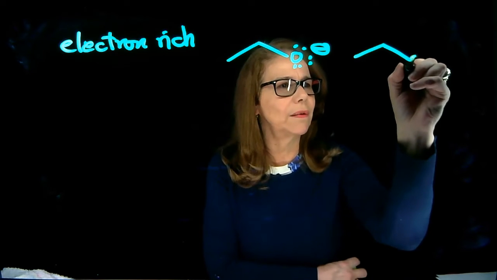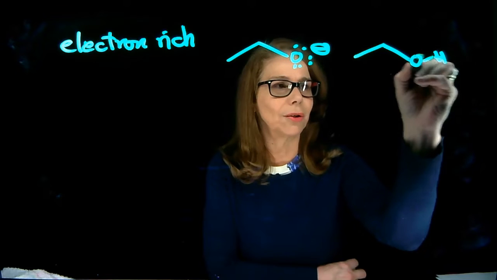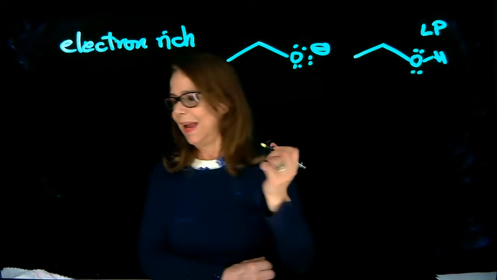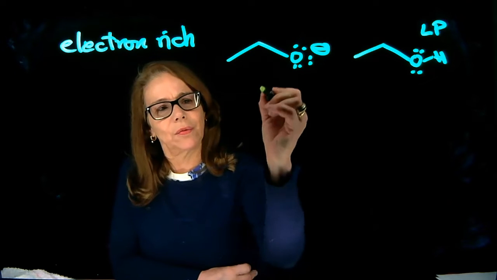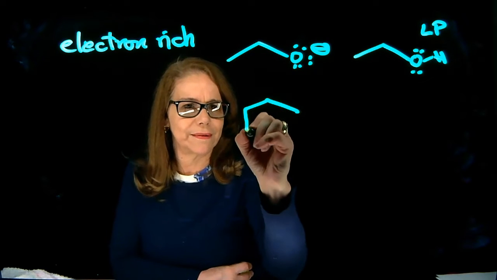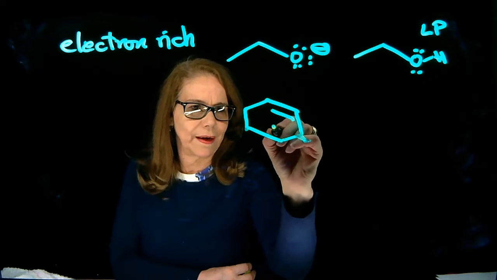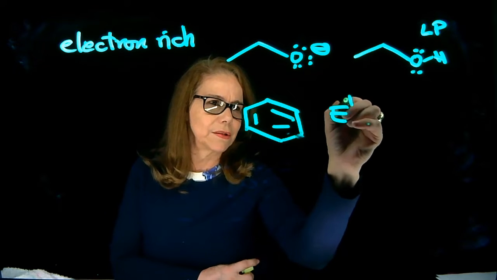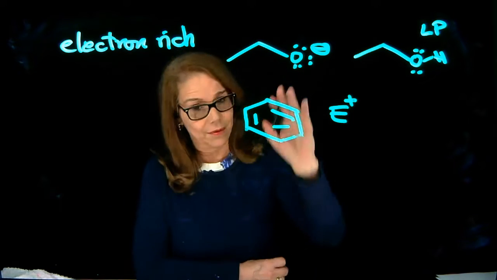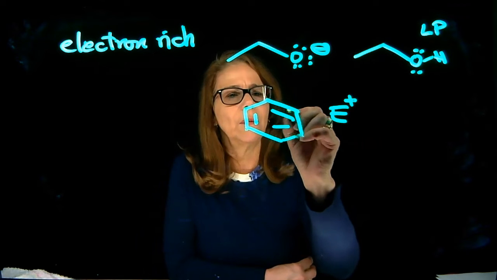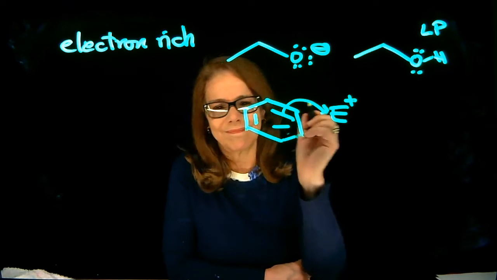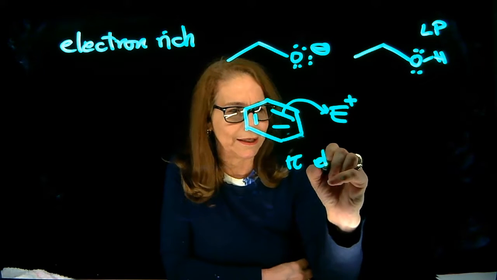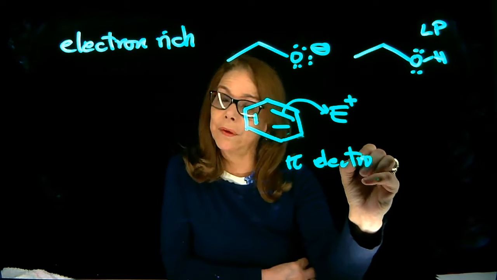But we can also have another nucleophile. Ethanol can act as a nucleophile. Here we see lone pairs. But other species can also be nucleophilic. For example, this is a benzene ring, and I can have a species, an electrophile, so electron deficient, and we can have an attack by pi electrons. So here the nucleophile is pi electrons.